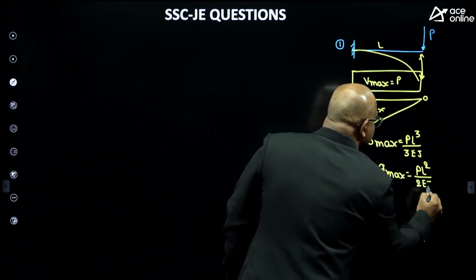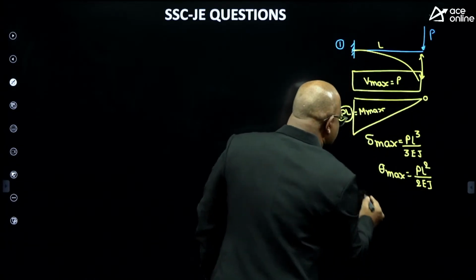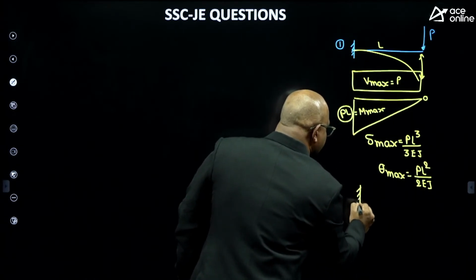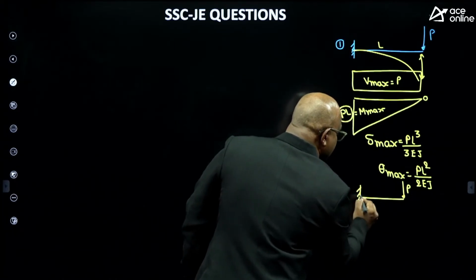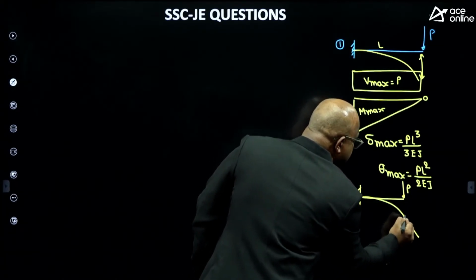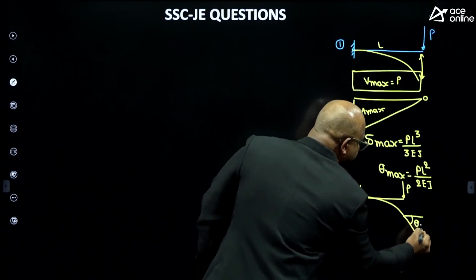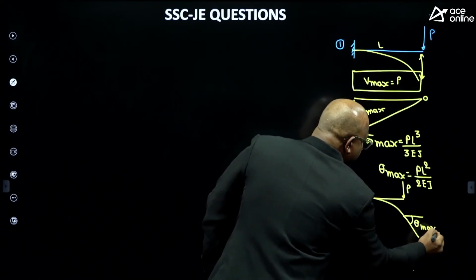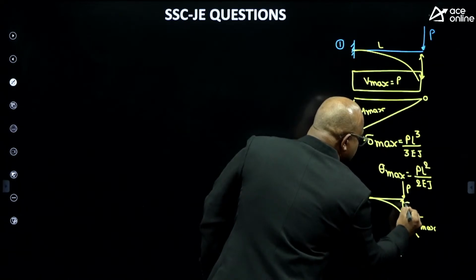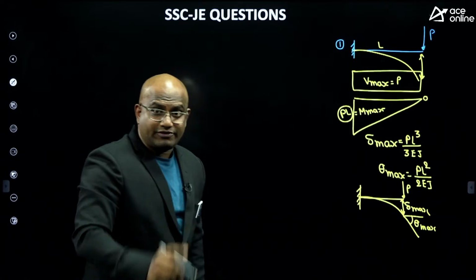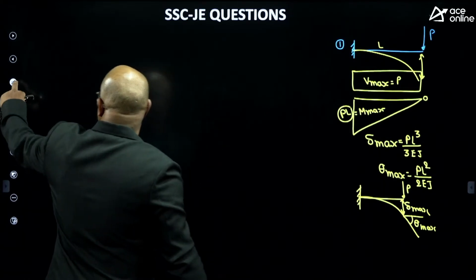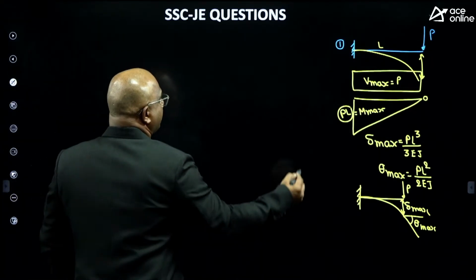You have to remember these two formulas. Where will you get the maximum slope, guys? Same thing, whenever load P is acting, this is the theta max, and this is the delta max. Clear, everyone? Yes. Now, coming to the second one.